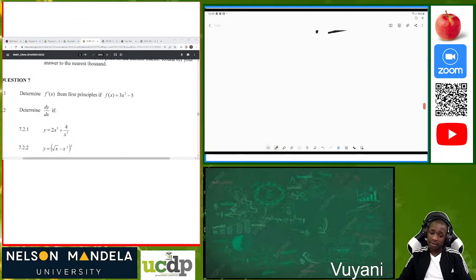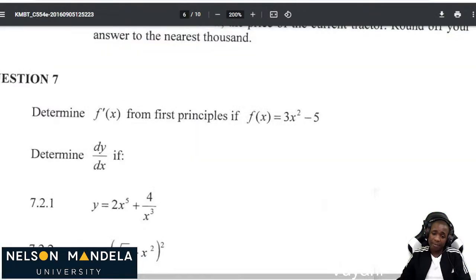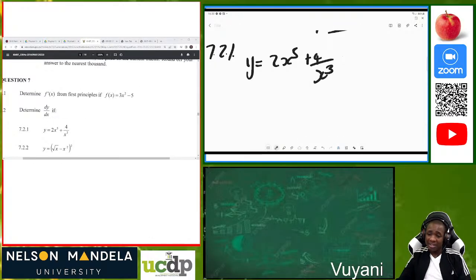Now let's proceed. Right, 7.2.1. Now we are going to general differentiation. Determine dy over dx if y is equal to 2x to the power 5 plus 4 over x cubed. So how do you solve this? Before that, we must make sure that everything is on top. So y is equal to 2x to the power 5 plus 4x to the power negative 3.